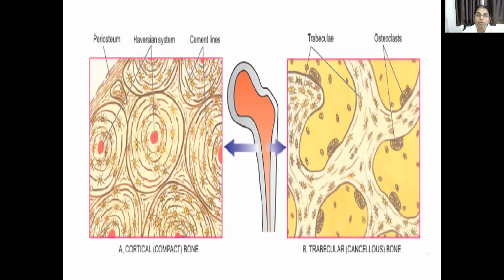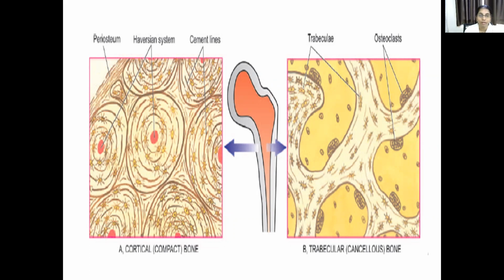And there are 2 types of bones. One is the cortical bone and the next one is the trabecular bone. Coming to the cortical bone, this forms the cortex. This is the cortex of the bone, and this is the medullary cavity in which the hematopoietic system is present. Here the hematopoietic system or the marrow cavity is present. The cortex is the rigid part and the strongest part of the bone, whereas the medulla or marrow cavity is a bit spongy.